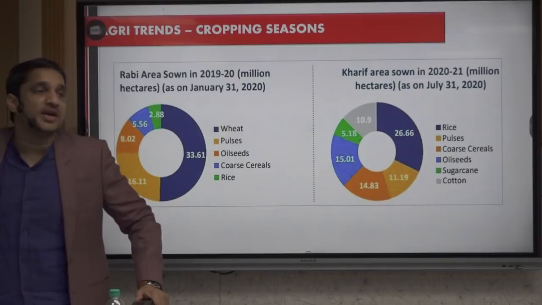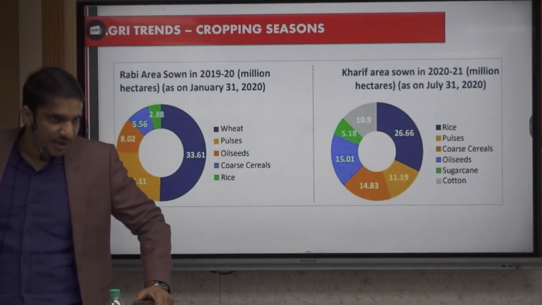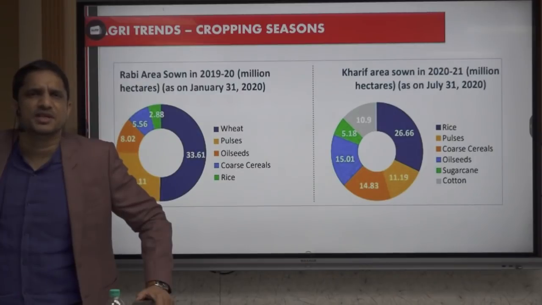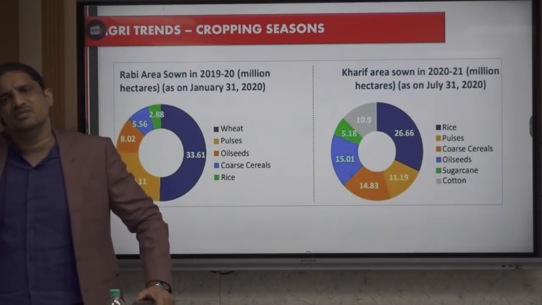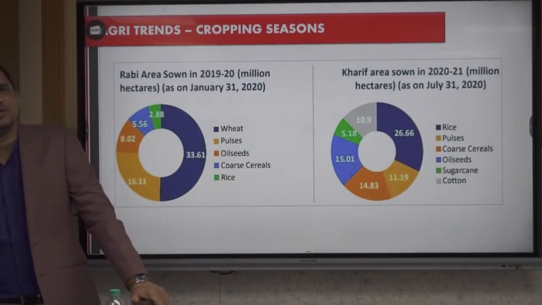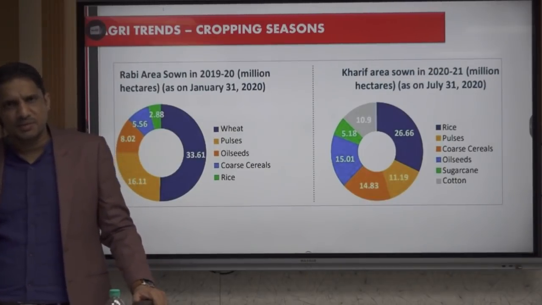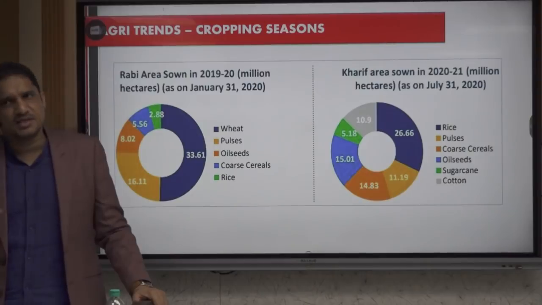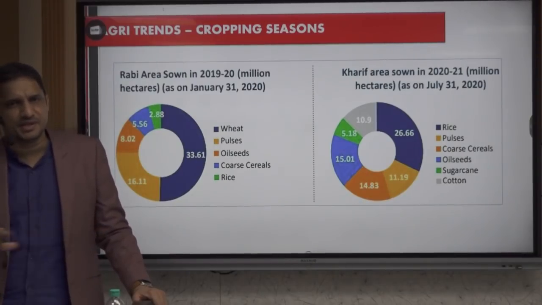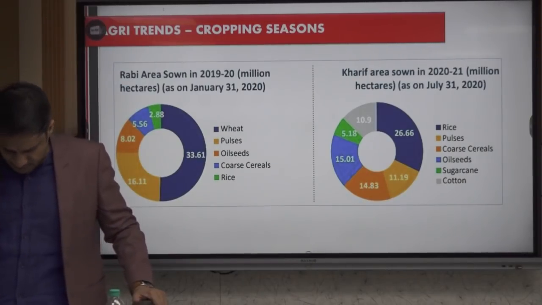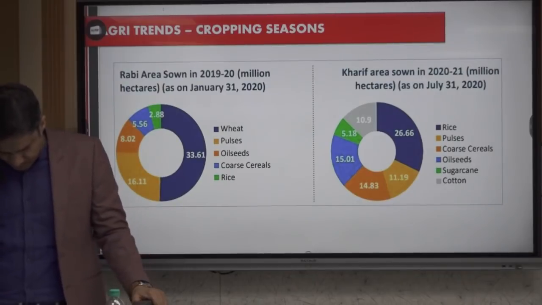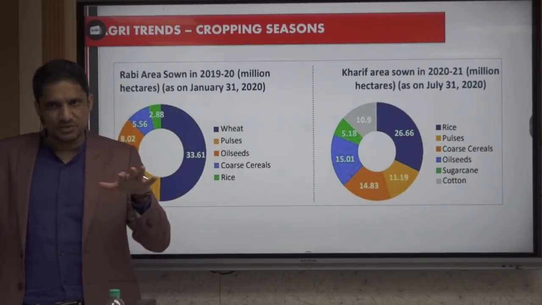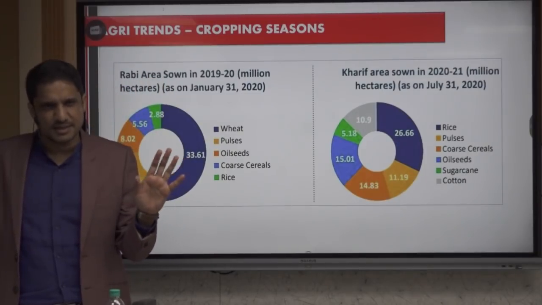That is what the requirement of pulses is. Plus we know pulses are actually a crop of the non-irrigated areas. So even if the rainfall is not there, they will grow. So it means it's not preferred in the Kharif season. It's a rain-fed area crop. So the majority of the production takes place in the Rabi season. Again, all these things we don't have to cram. Whatever points we note, we can recall easily.